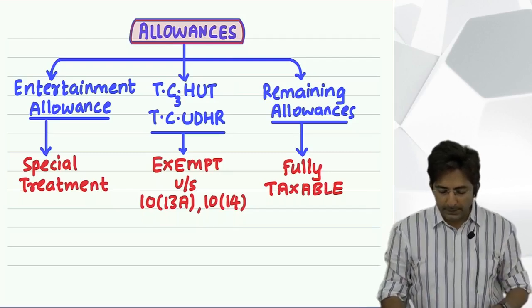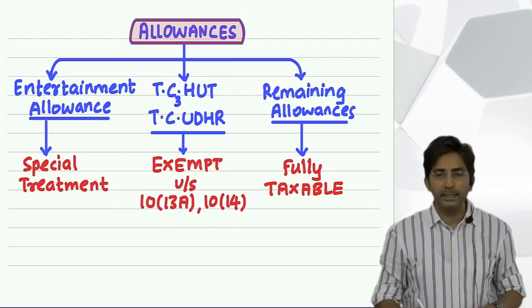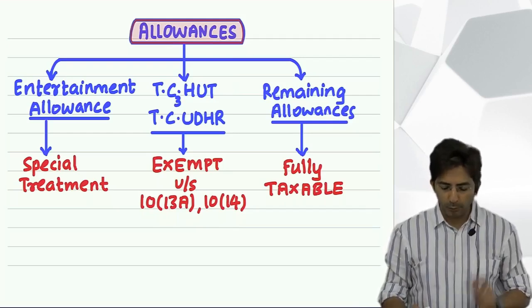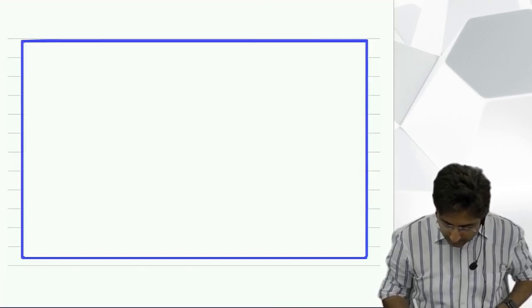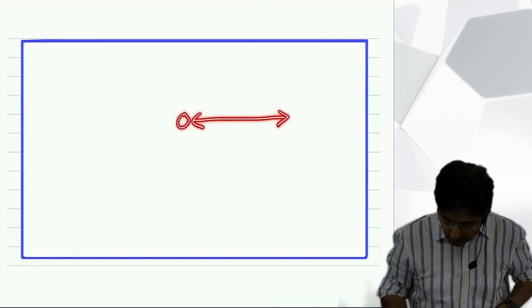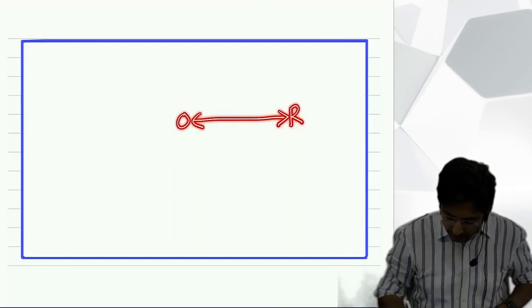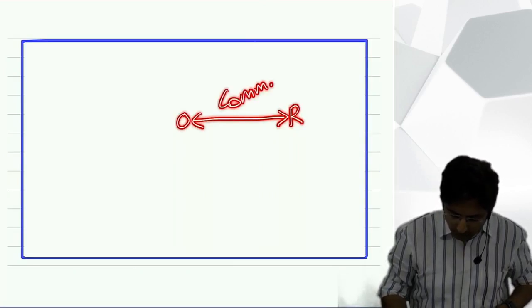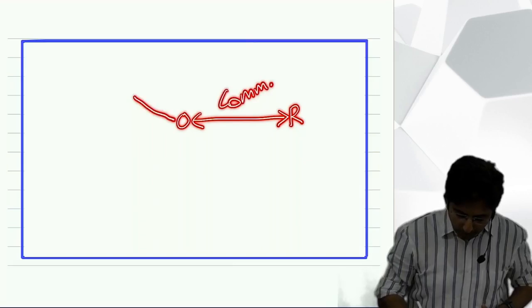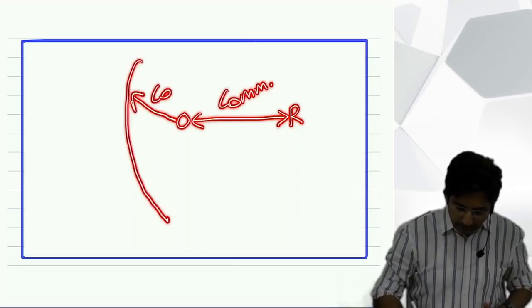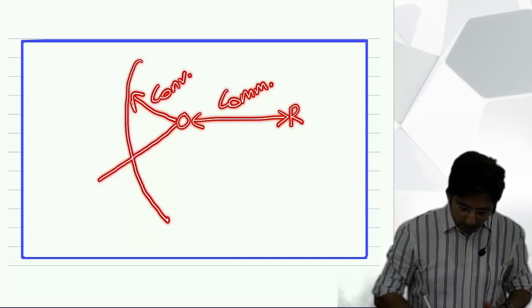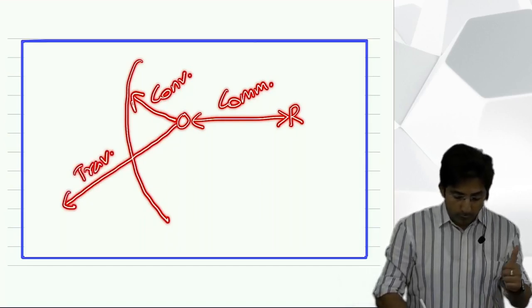Then the next alphabet is D. D for daily allowance. You know what the daily allowance is? Look here. I will draw this thing once again. Right now, what did I say? For your journey between office and residence, you are given commutation allowance. Then, if you have to travel within the city only, local traveling, that is conveyance. And then, if you have to go outstation, a long distance journey, then it is a traveling allowance. Correct. Now, focus on traveling allowance.